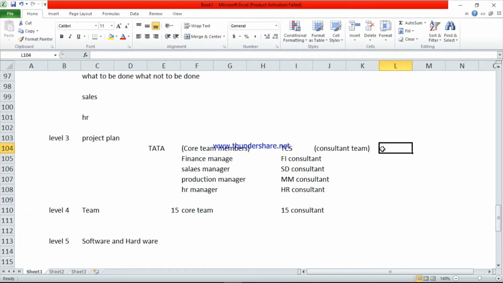Along with the consultant team, we have one more team, that is the technical team, and we have one more team, the Basis team. The technical team, these are the ABAPers. They will do the coding, and the Basis team will give the technical support like system installation. From TCS, the consultant team will do the configuration. Technical team ABAPers will do the coding, and these persons will do the basic installation services.